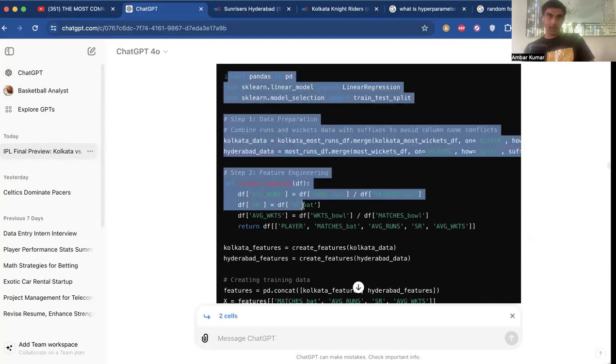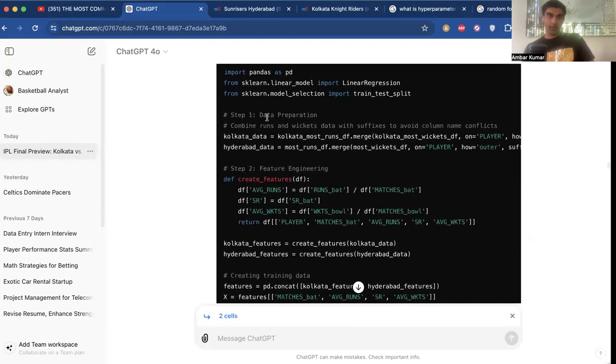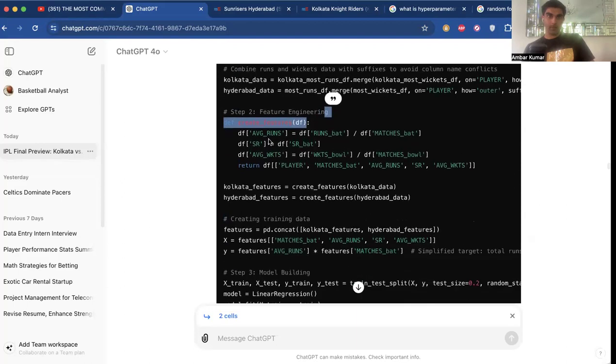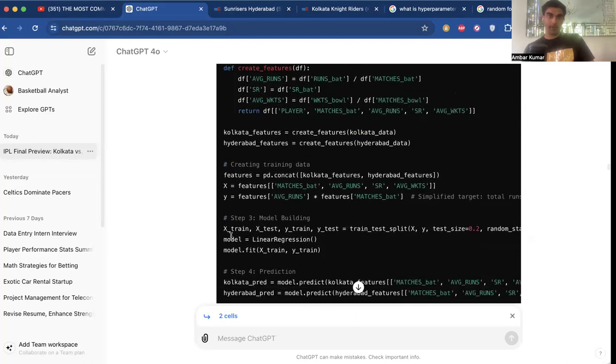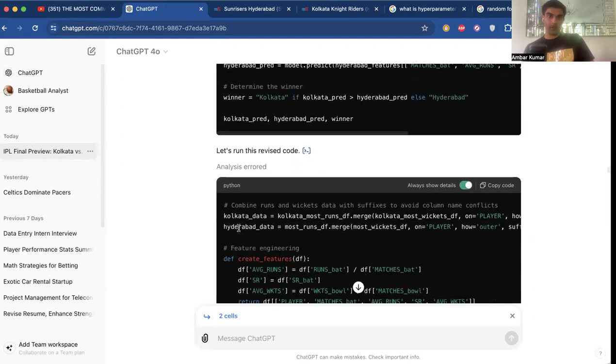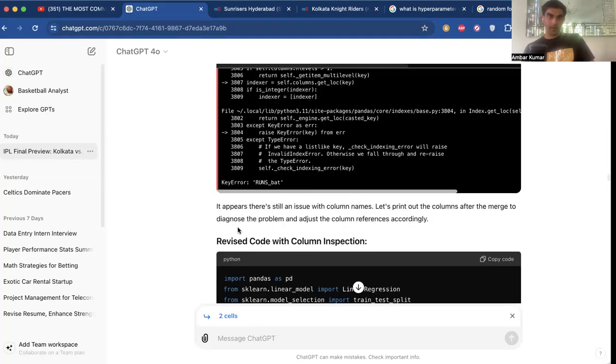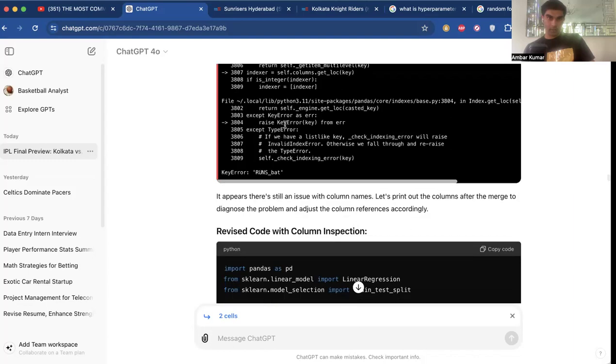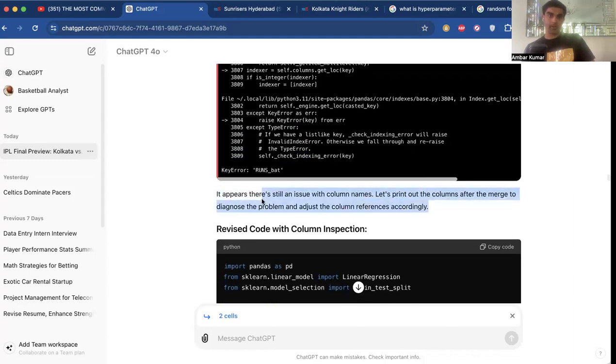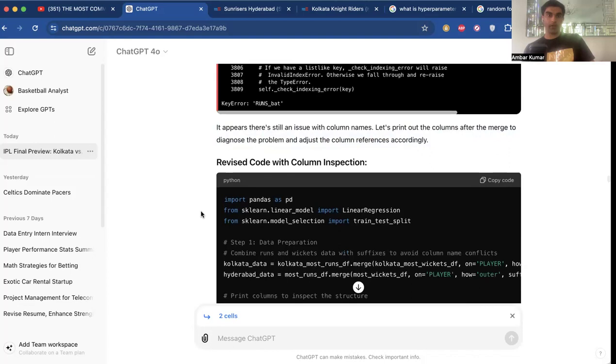So it's going to then give us a new coding file, and you can read here that this is the data preparation step. This is where we're doing our feature engineering. This is creating the training data. This is the model building, and then running our prediction. And it's getting an error again. What is this error again? We're getting a similar error. Oh, it's the exact same error with the column. So whatever it did didn't fix that.